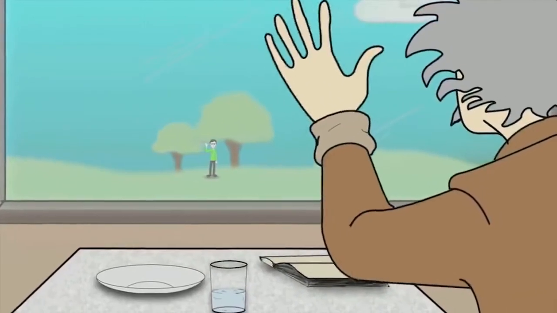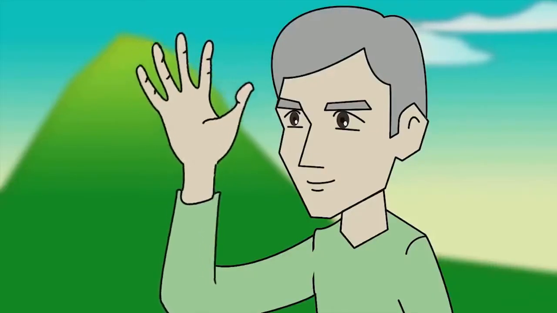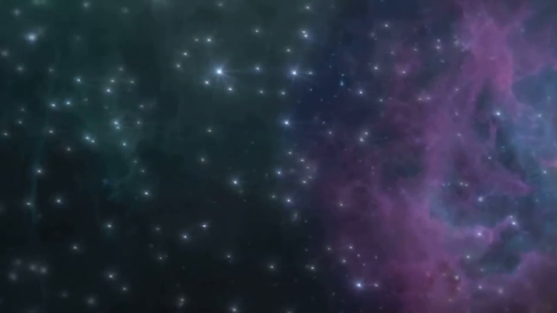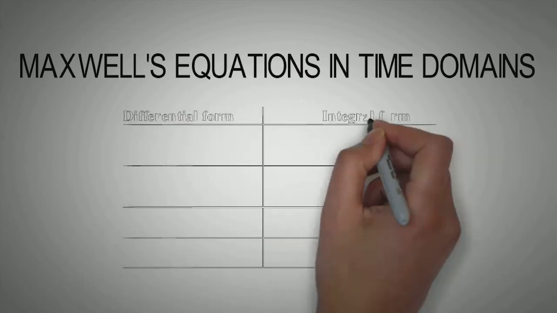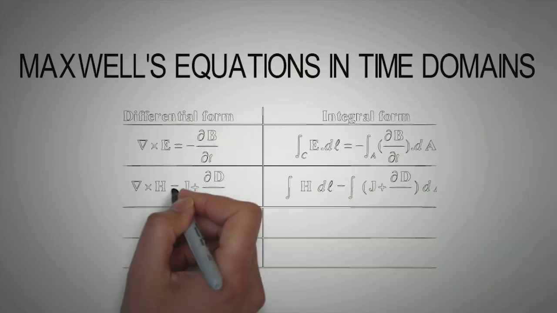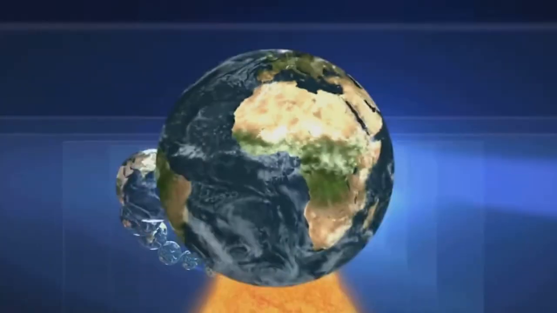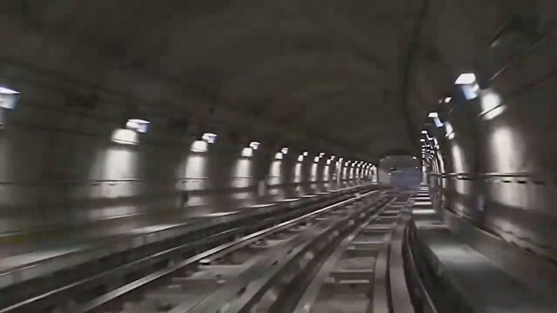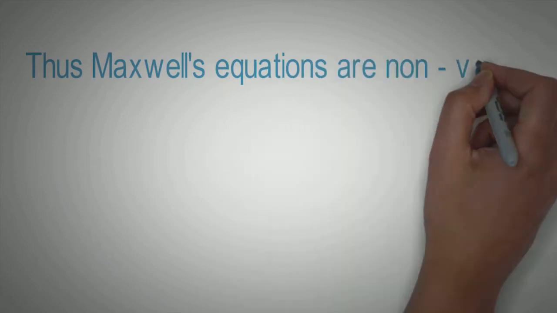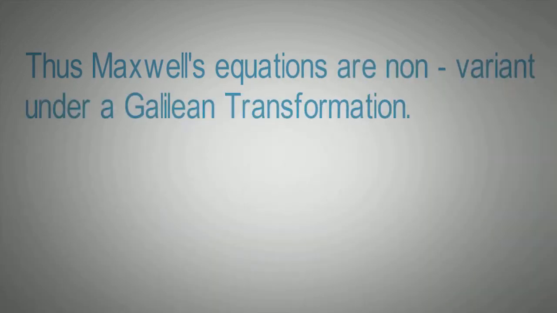It suggested that if there are two observers in two different inertial frames of reference and they are both studying some sort of electromagnetic event, both of them would have to use different forms of Maxwell's equations. So if there are an infinite number of inertial frames of reference, then there are going to be an infinite number of Maxwell's equations in different forms. This gets rid of the idea of the universality of physical laws. Thus, Maxwell's equations are non-invariant, that is, not constant under Galilean transformation.